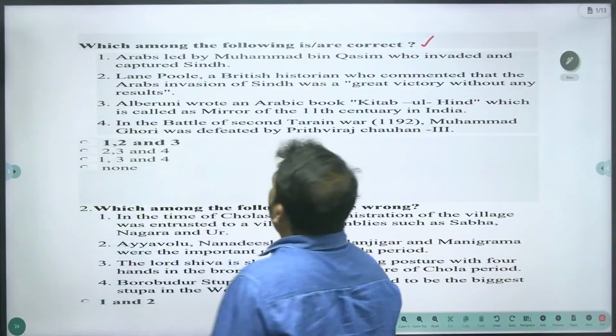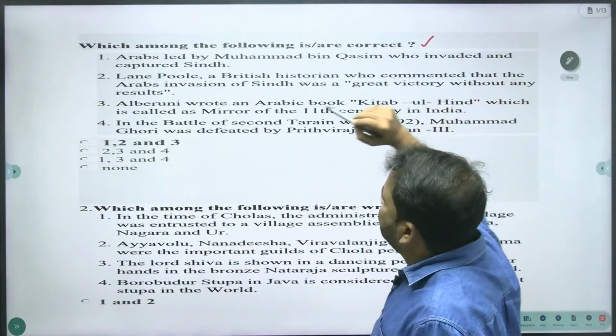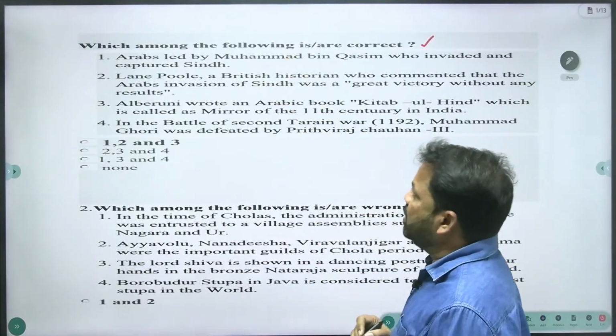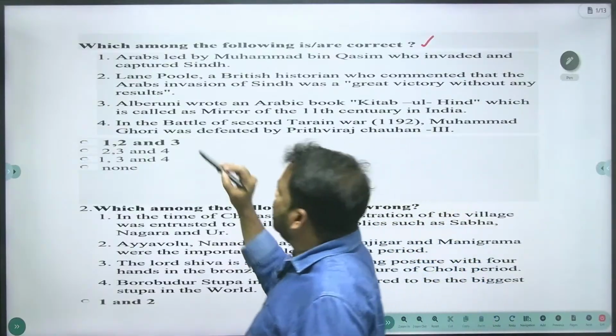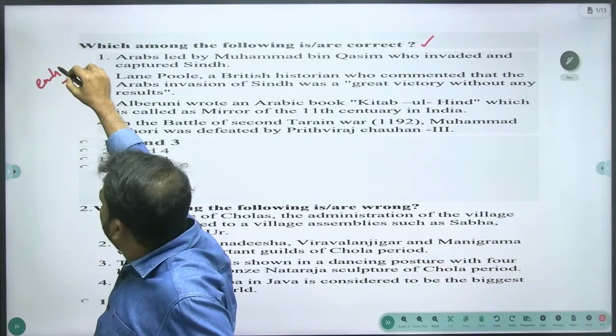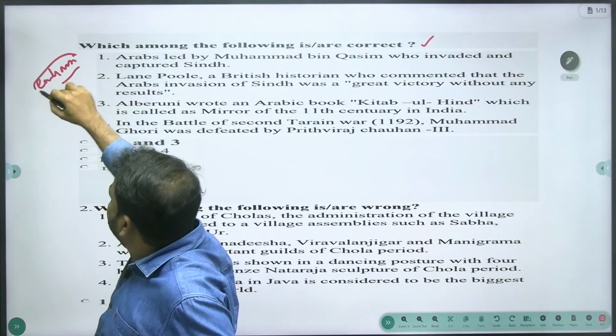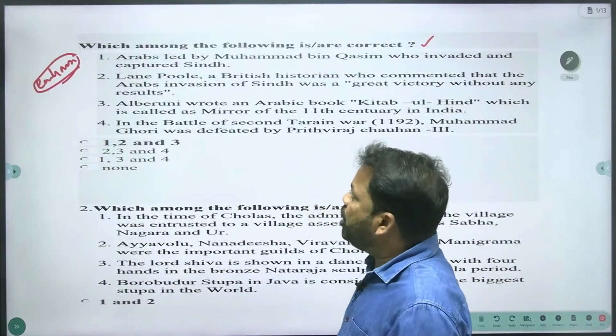See this: Arabs led by Muhammad bin Qasim invaded and captured Sindh. Based on this, we come to know this question belongs to early medieval India, the last chapter of ancient Indian history.